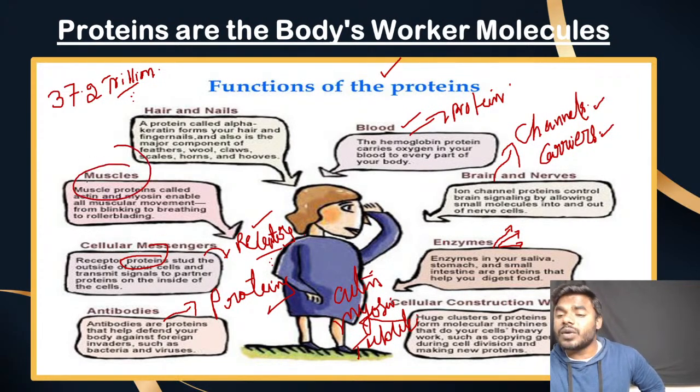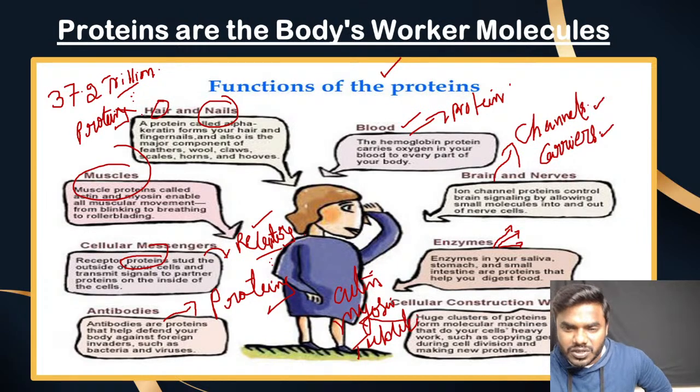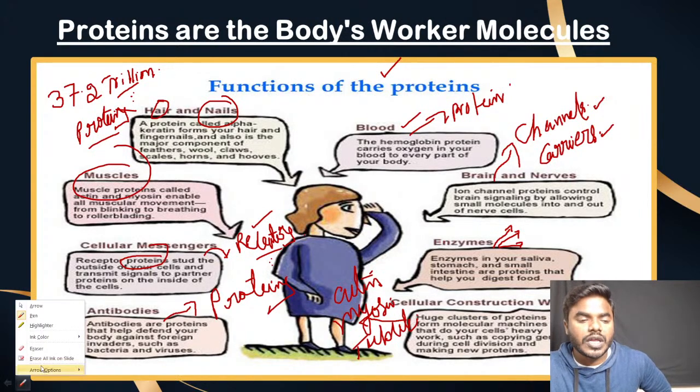If a muscle movement wants to occur, we require a protein. And if the hair, nails, ligaments, tendons, bones and joints want to be stronger, what do we require? Undoubtedly, we require proteins. Please do not get confused with this point. These are all extremely important for body functions. In simple words, each and every function performed by the cell is under the control of protein only.